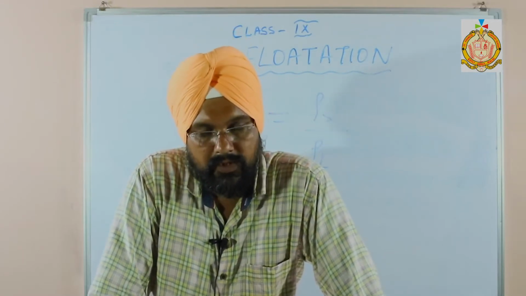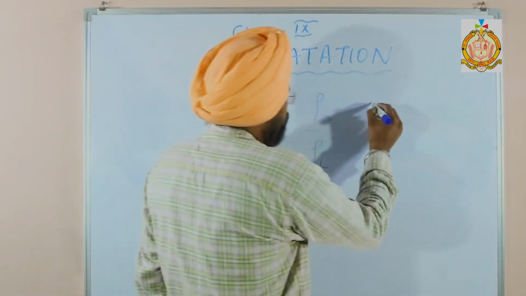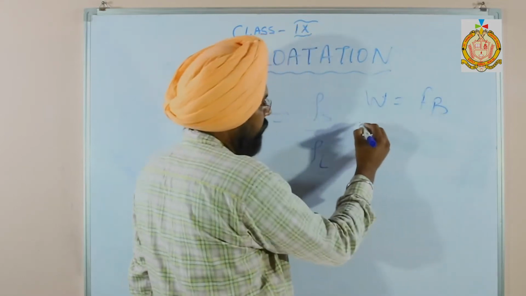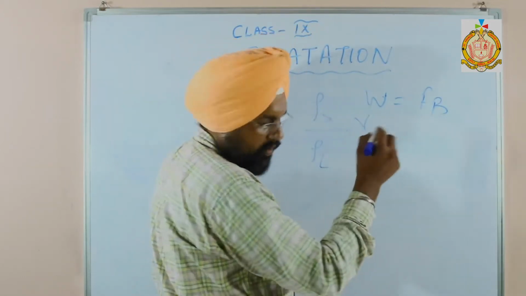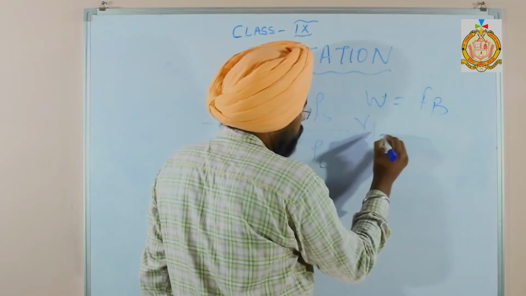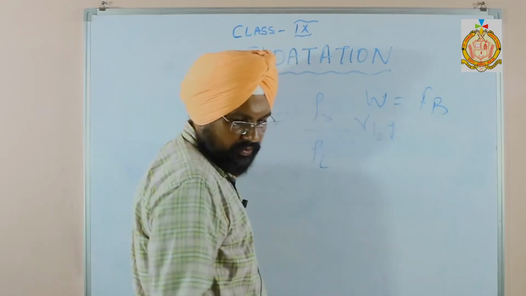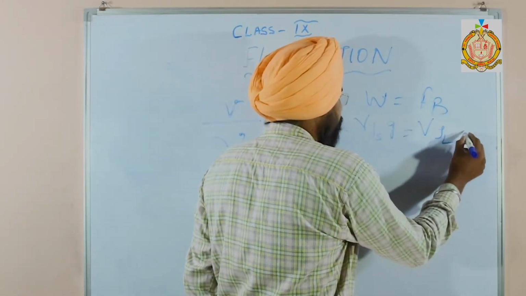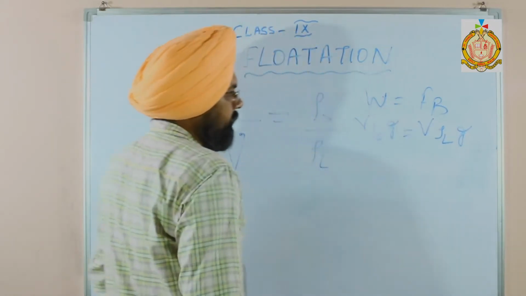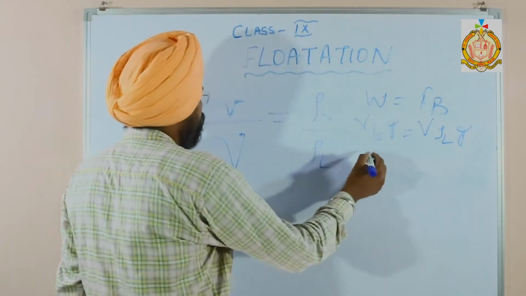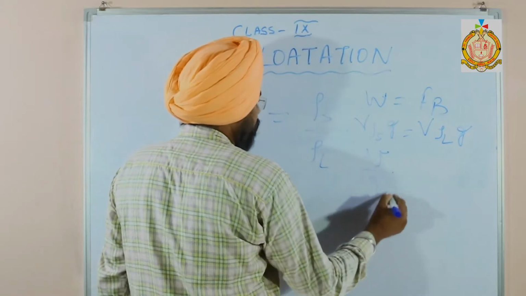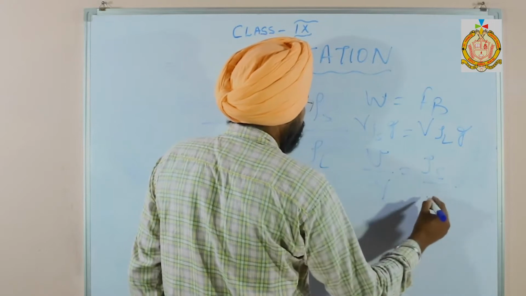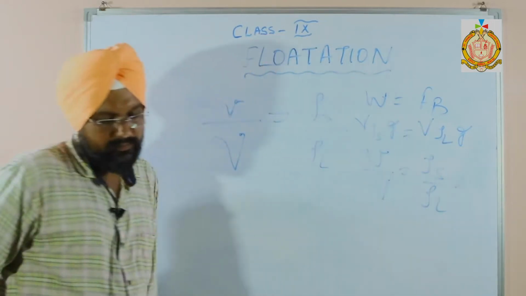So V into density of the solid into g is equal to small v into density of the liquid into g. The g and g cancel for both, so we have small v upon capital V is equal to density of the solid to the density of the liquid.